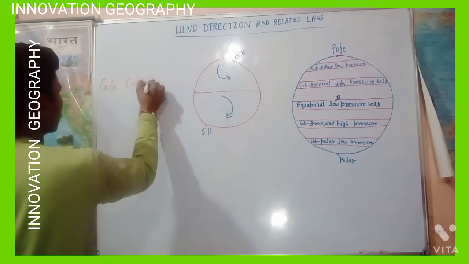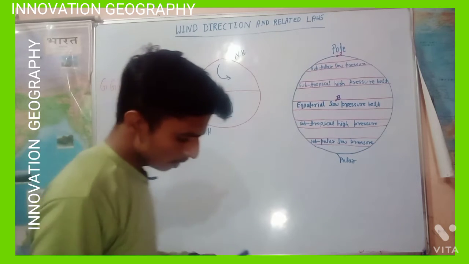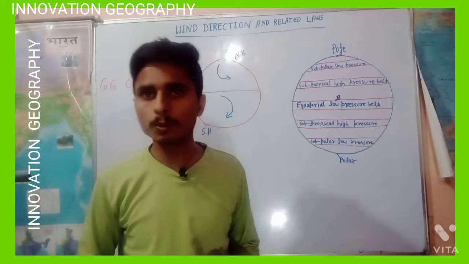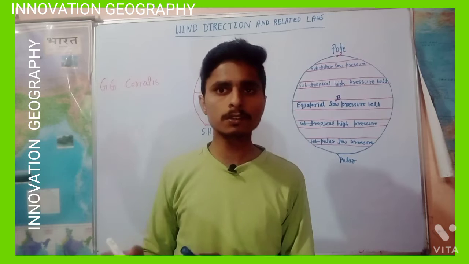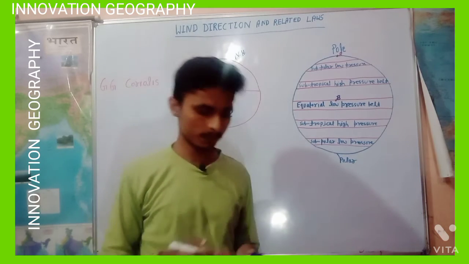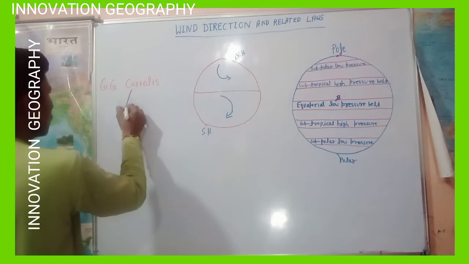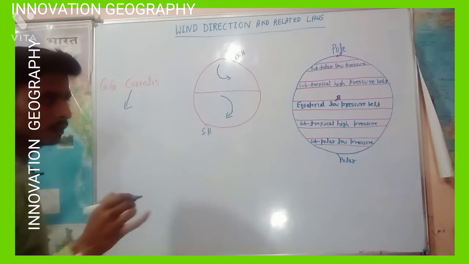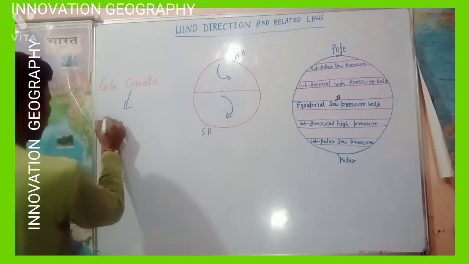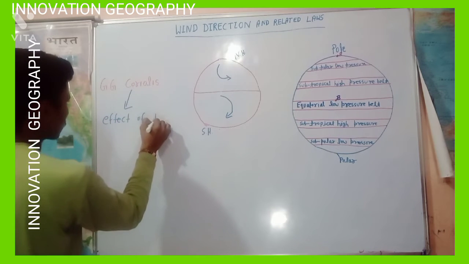If we talk about this force, it is not in a real sense a force, but an effect of the rotation of the earth.